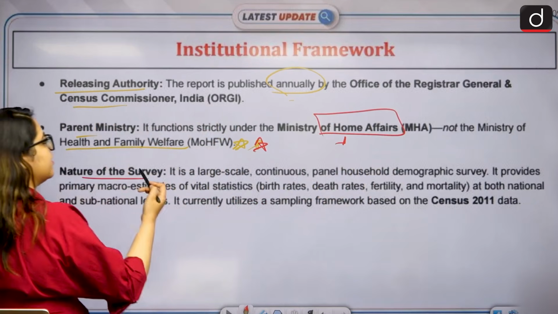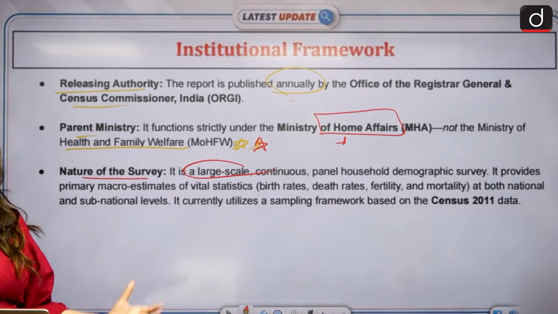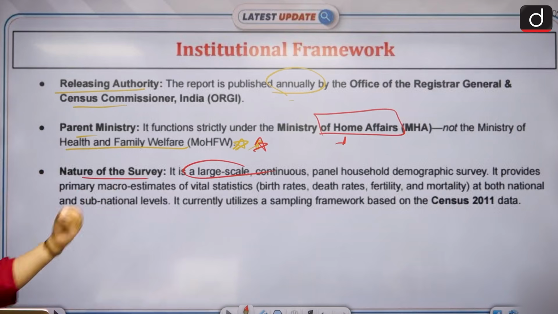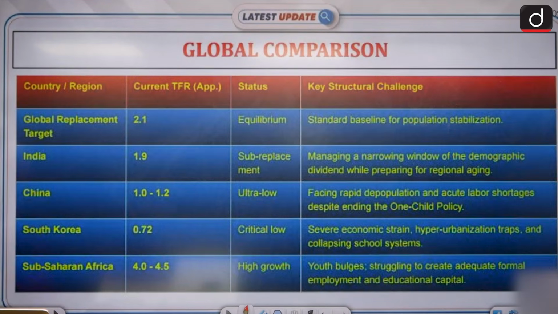Then we have the nature of survey: large scale, continuous, covering death rate, fertility, mortality, everything, conducted through a sample framework. And right now we are doing it on the basis of the census of 2011. Now we'll have our new census and then we'll change the data.